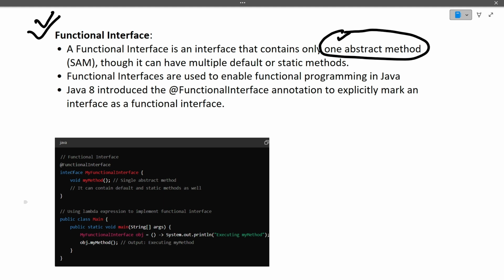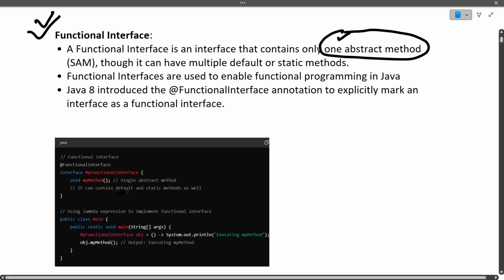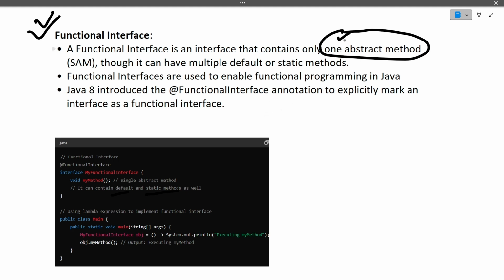So in a functional interface only one abstract method can be there, but it can contain default as well as static methods.